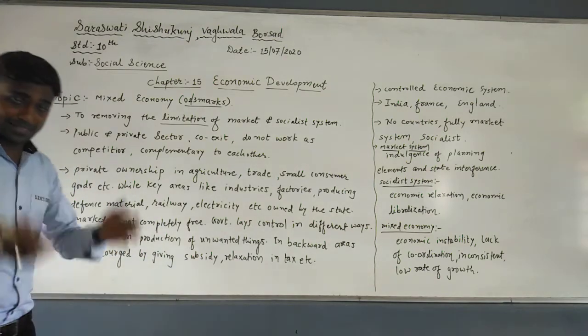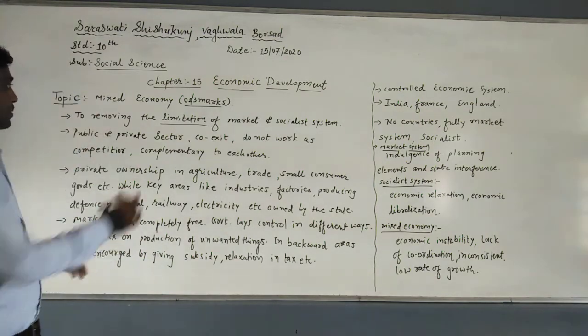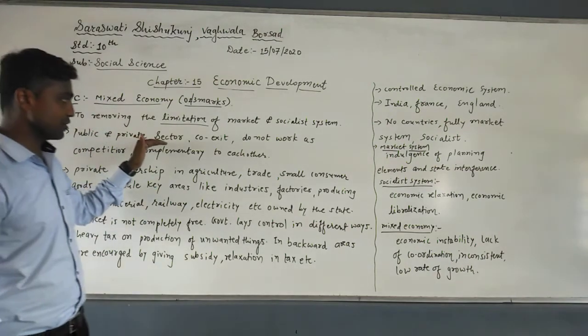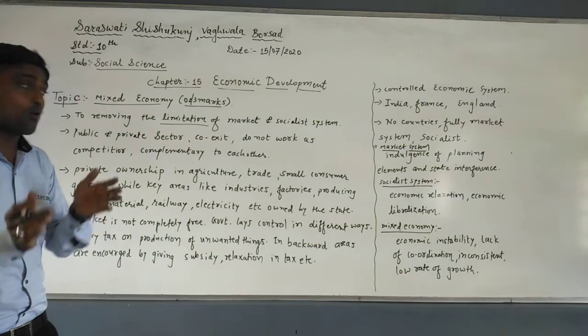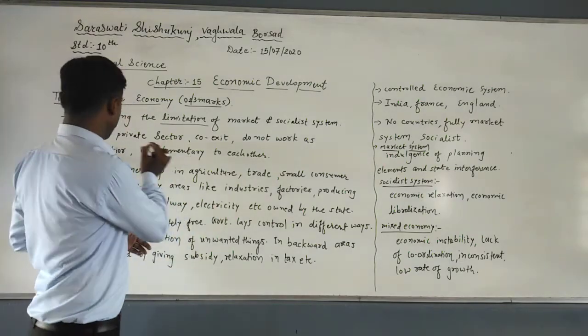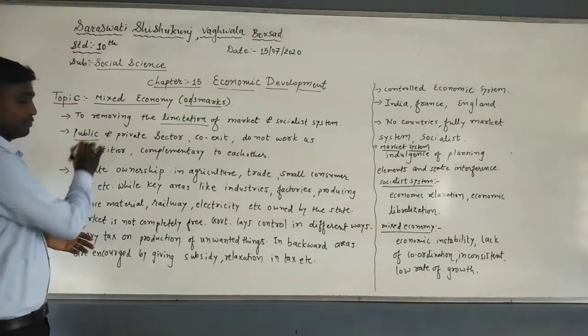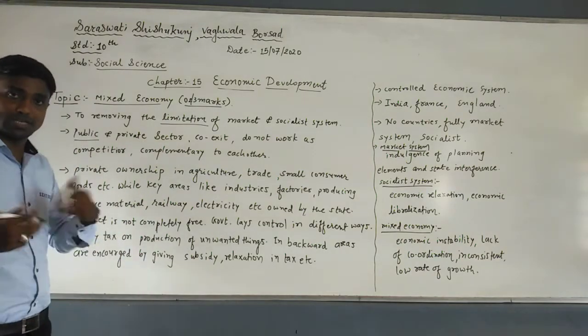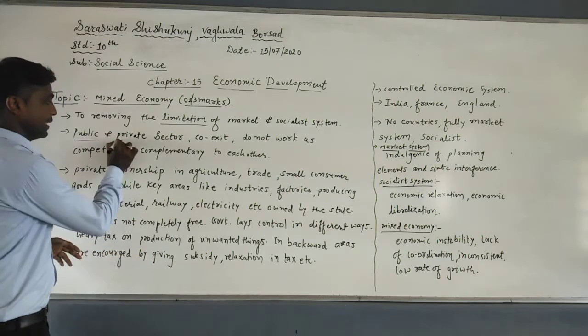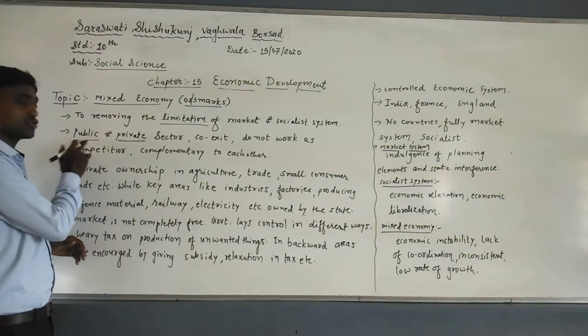Next, now in this system, or you can say mixed economy, how are they working? For example, public and private sector are working in coexistence. Before that, in the market system, what happened? Public, in the sense we are using the word government, whereas private is called market. So here we have the market system and here the socialist system.